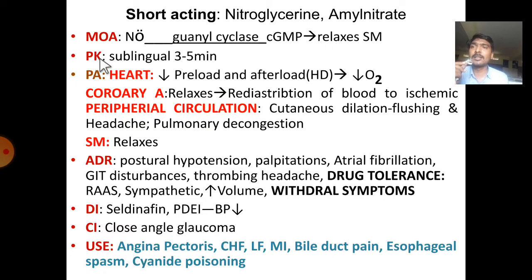Pharmacokinetics: usually they undergo first pass metabolism, that's why they are generally given by the sublingual route. They will work within 3 to 5 minutes after administration, even within half a minute also they will work.